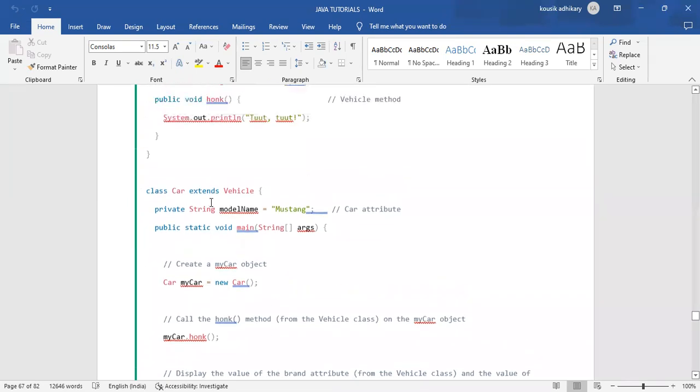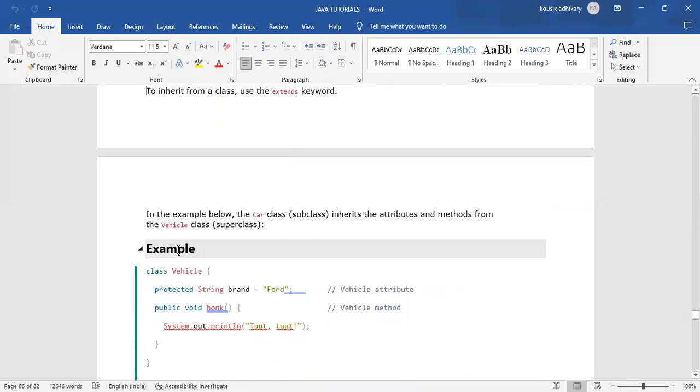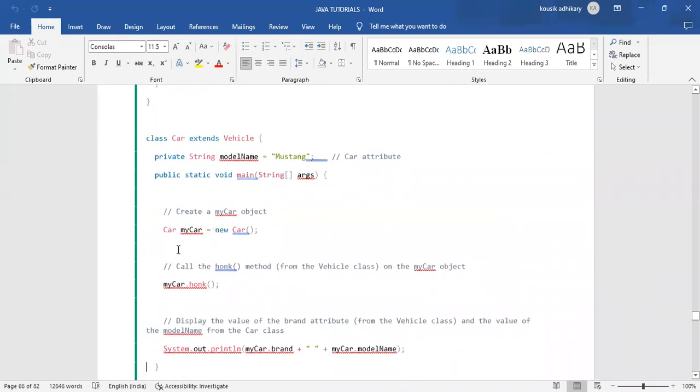We should create an object of the vehicle class, but here we are creating an object of the Car class, the subclass, because all the properties of vehicle are inherited in the Car class. So we are creating a car object to call the car method.